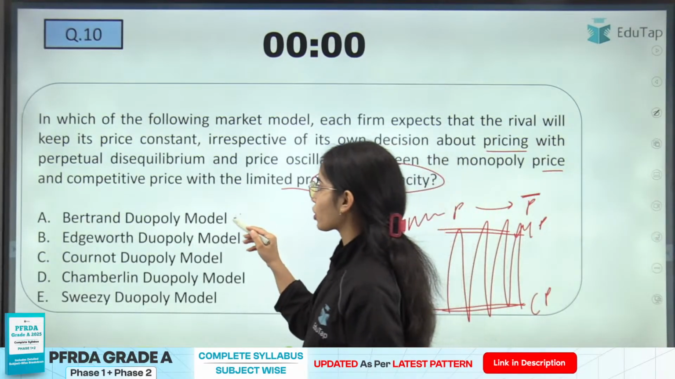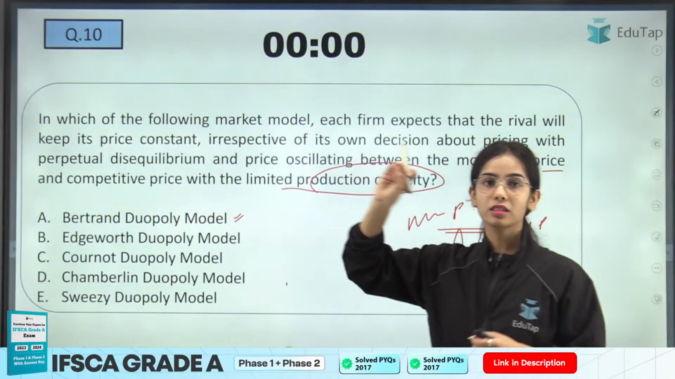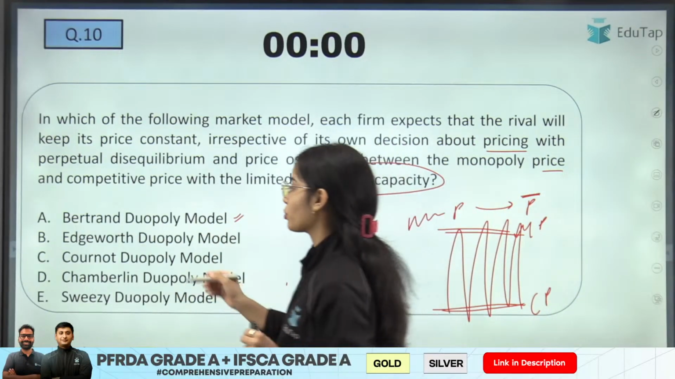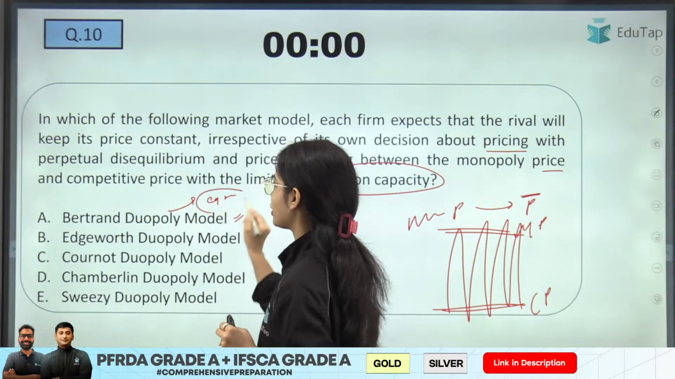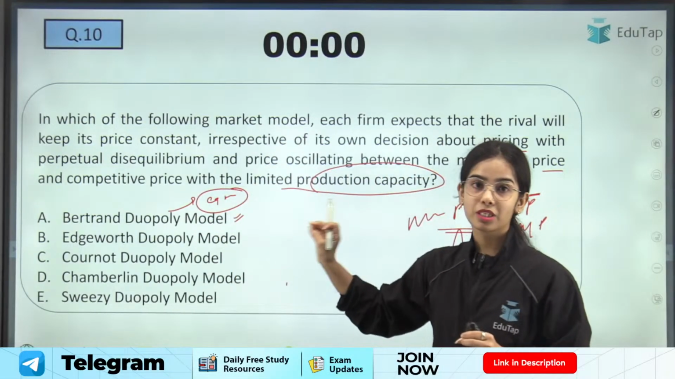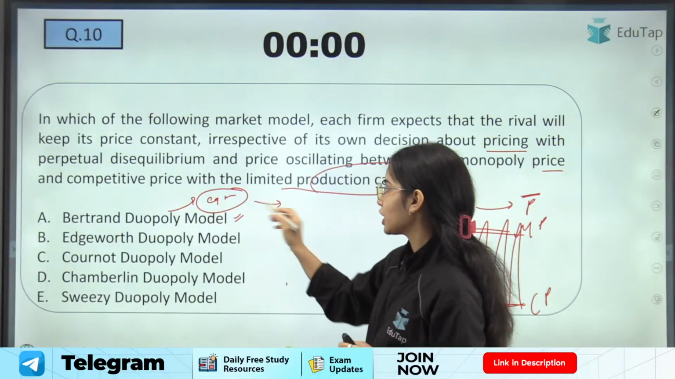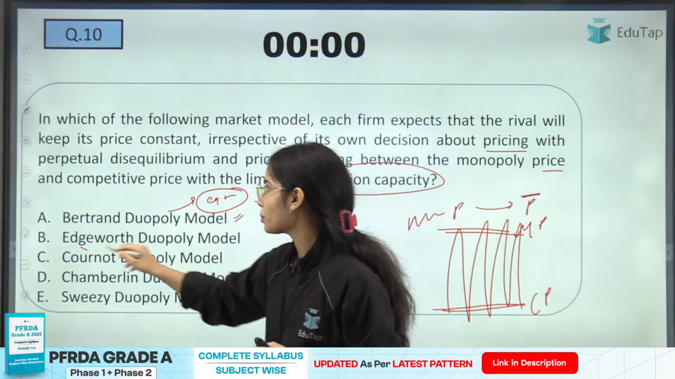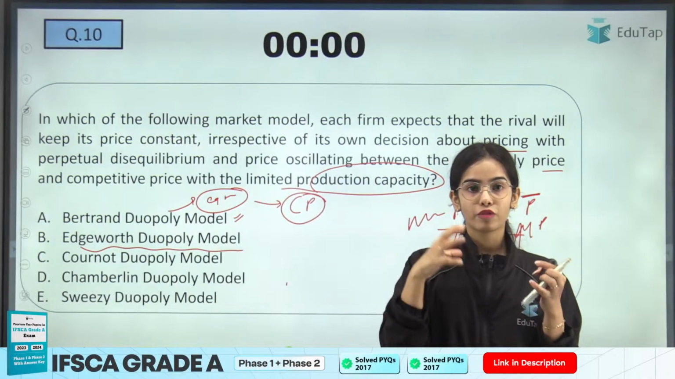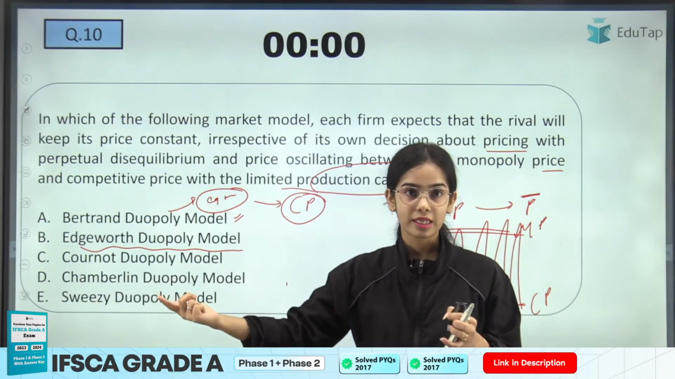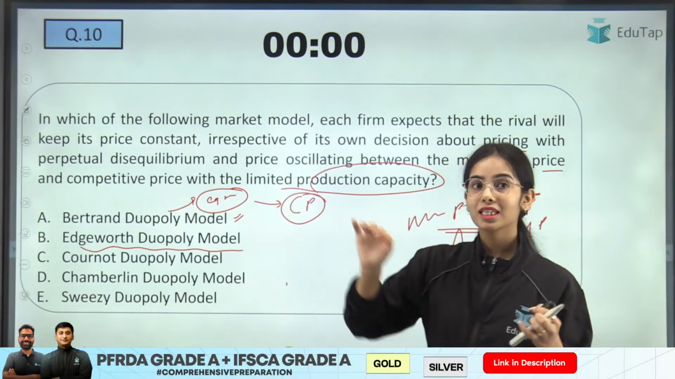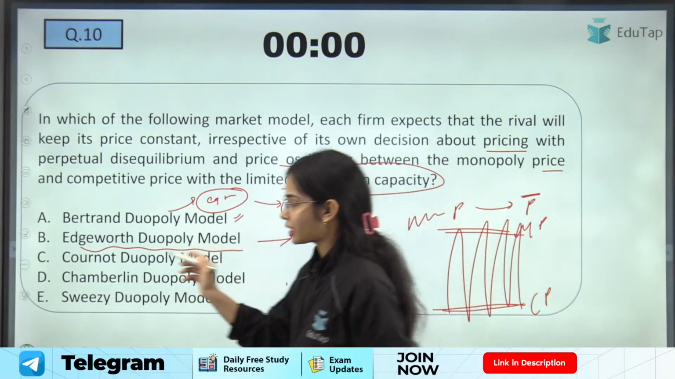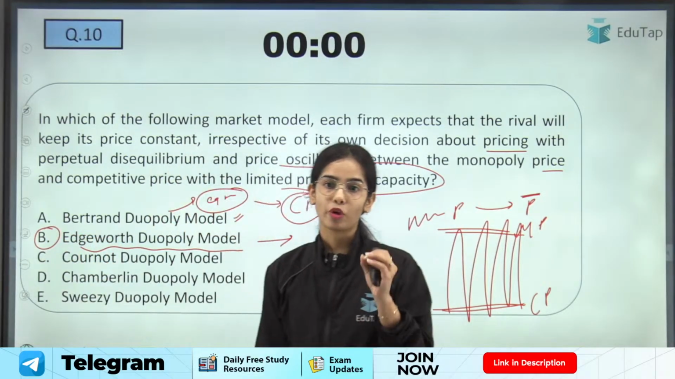See, in the Bertrand duopoly model also, this is the same condition that the firm thinks that the rival is going to keep its price constant. But in the Bertrand duopoly model, there is equilibrium that is achieved between the firms, and usually the equilibrium is achieved near the competitive prices. In the Edgeworth duopoly model, the firm expects the other firm to keep its price constant when the firm is changing its price, and there is perpetual disequilibrium and price oscillation. So here the answer is B, that is the Edgeworth duopoly model.